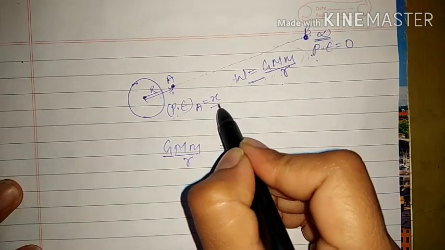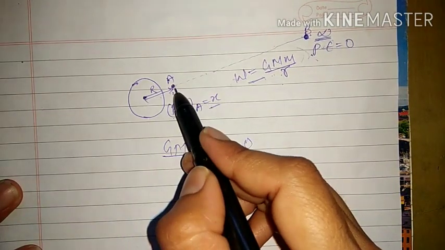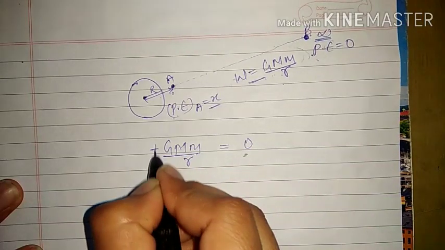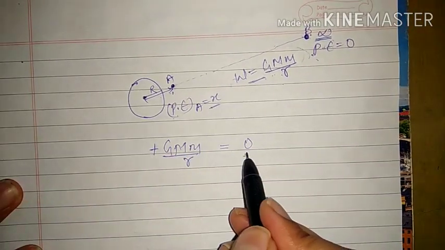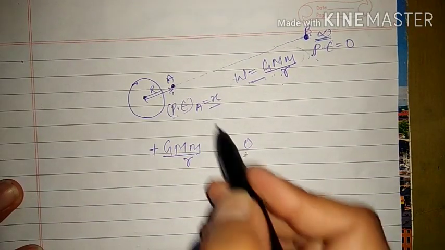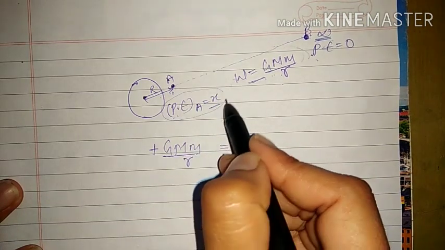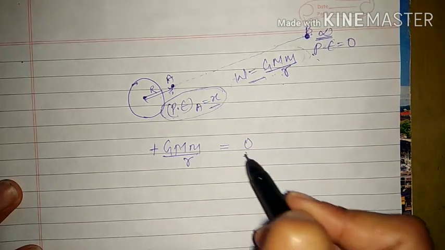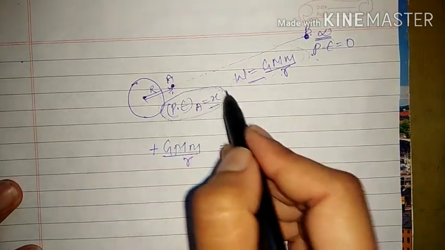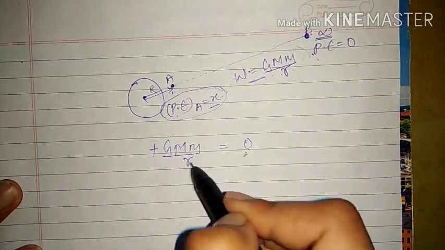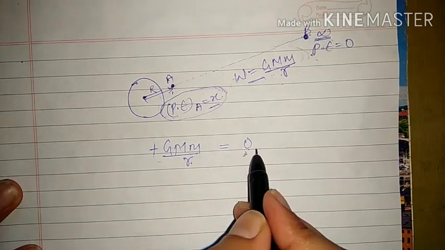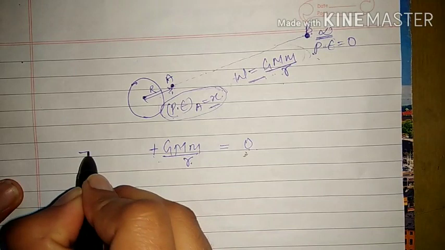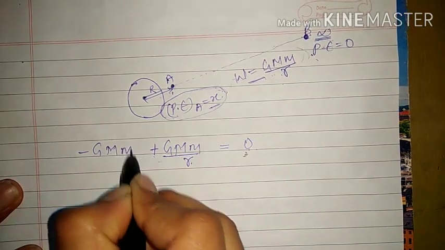Now this potential energy on the surface of the earth, if this is positive, and if you want to make the total zero, then obviously this potential energy x should be negative and equal to this. Only in that condition the work done will be zero. That means here minus GMm upon r.